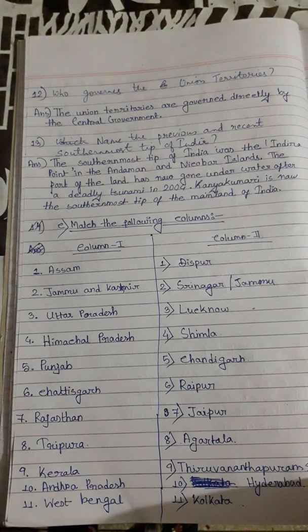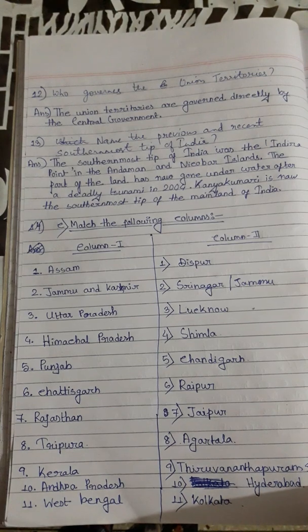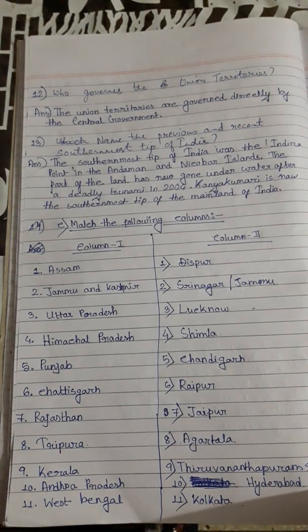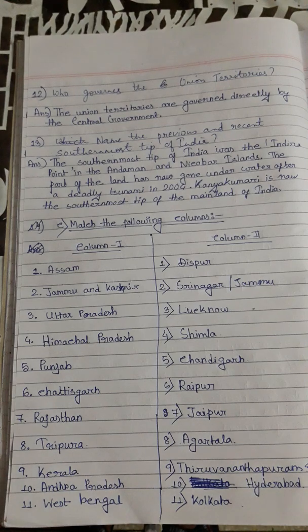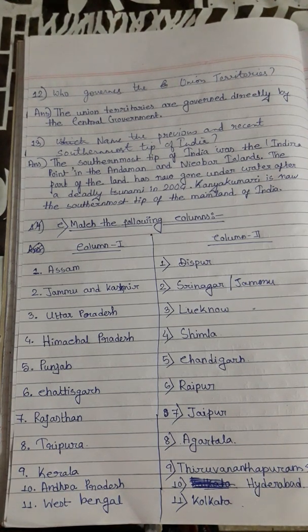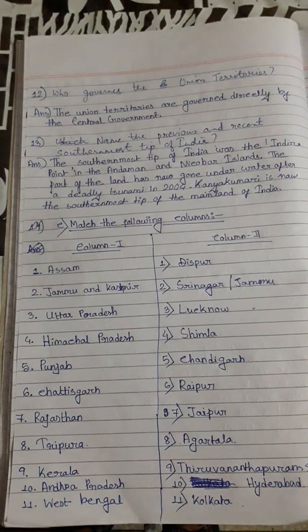Name the previous and the recent southernmost tip of India. The southernmost tip of India was Indira Point in the Andaman and Nicobar Islands. That part of the land has now gone underwater after the deadly tsunami that arrived in 2004. Now Kanyakumari is the southernmost tip of the mainland of India.